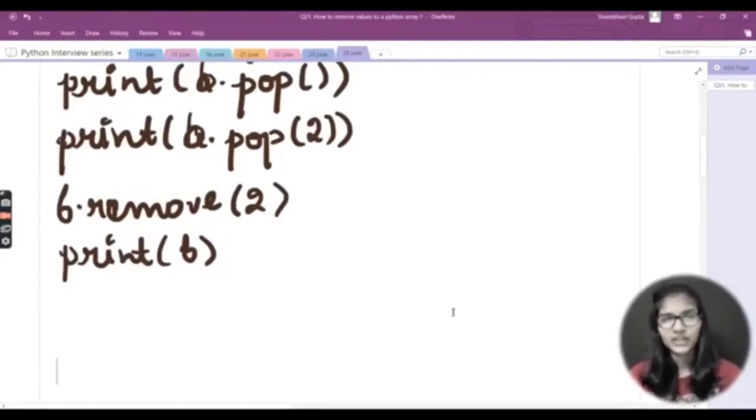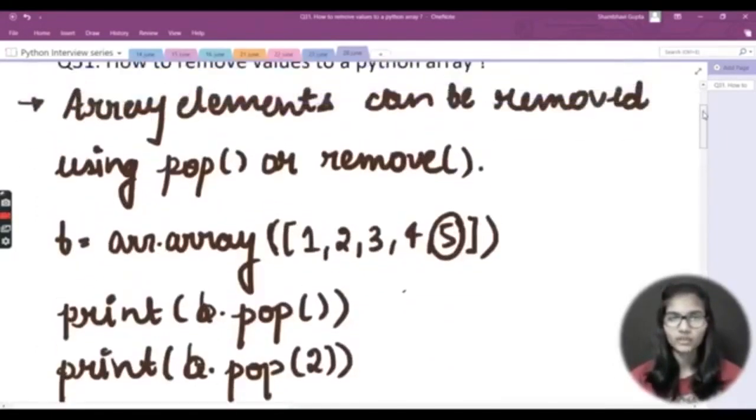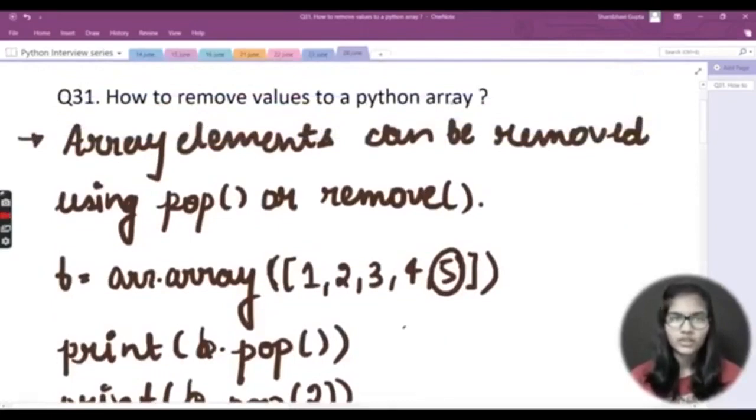And if I write print b dot pop and b dot pop in bracket 2, it will give me the value which I am writing there, right? So this is basically the whole idea regarding the pop and the remove function. This is how you use the pop and the remove function, right? So the question was how to remove values from a Python array. The answer is that array elements can be removed using the pop or the remove function. These are two functions which you use for removing the array elements, right?